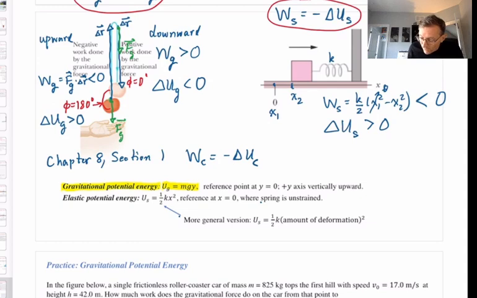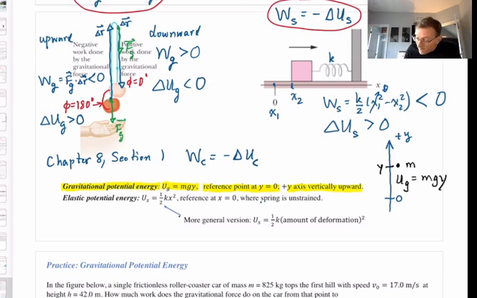That's assuming that we have taken a plus y axis vertically upward, and somewhere on it we have chosen an origin and labeled it y equals 0. And then relative to that axis we have some particle of mass m. At a given time its coordinate is y, so its gravitational potential energy is m times g times y.